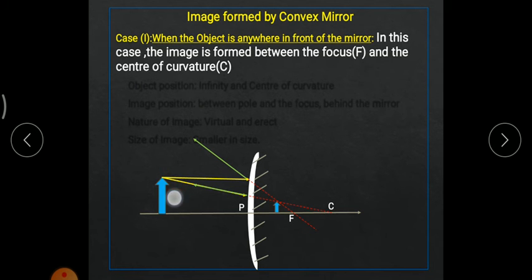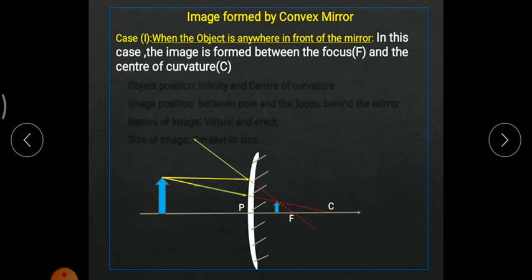This was the first incident light ray. The incident light ray was appearing to pass through the center of curvature, so the reflected light ray will travel in the opposite direction but along the same path as the incident light ray. As you can see, the yellow light was an incident light which was appearing to pass through the center of curvature.